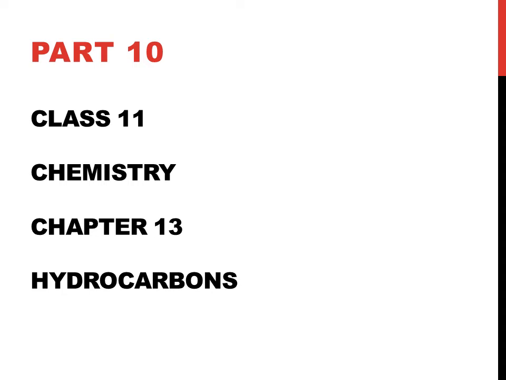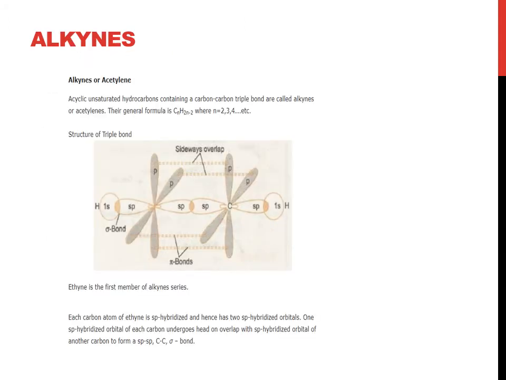Hello student, let us start with 10th part of chapter 13, Alkynes. We are at the second last topic of the chapter now, Alkynes or acetylene. Acyclic unsaturated hydrocarbons containing a carbon-carbon triple bond are called alkynes or acetylenes.